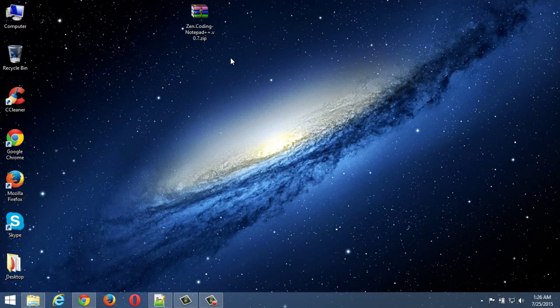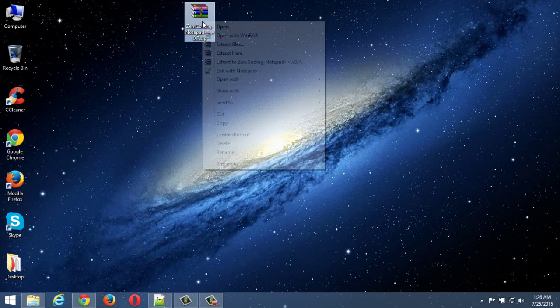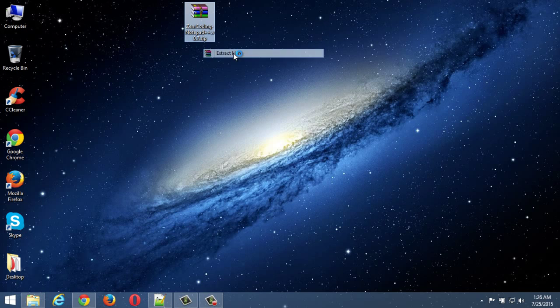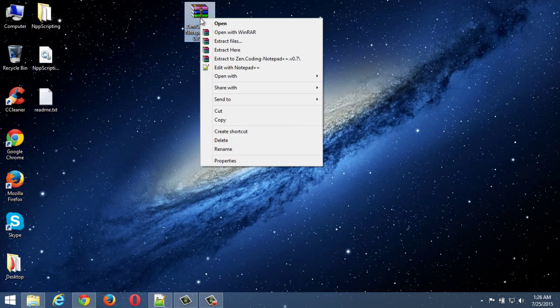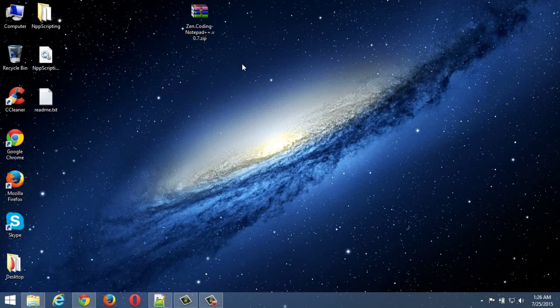And I have already installed WinRAR, so my icon has this color. If you don't have WinRAR installed, you must install WinRAR to extract it. And I have extracted here, that means it extracted on the desktop, the same location.